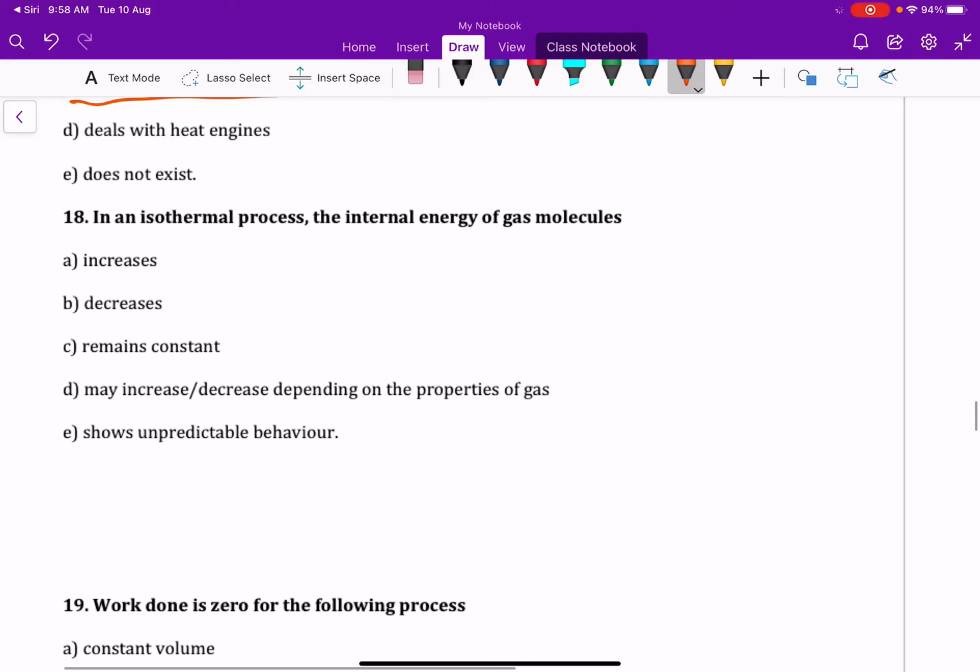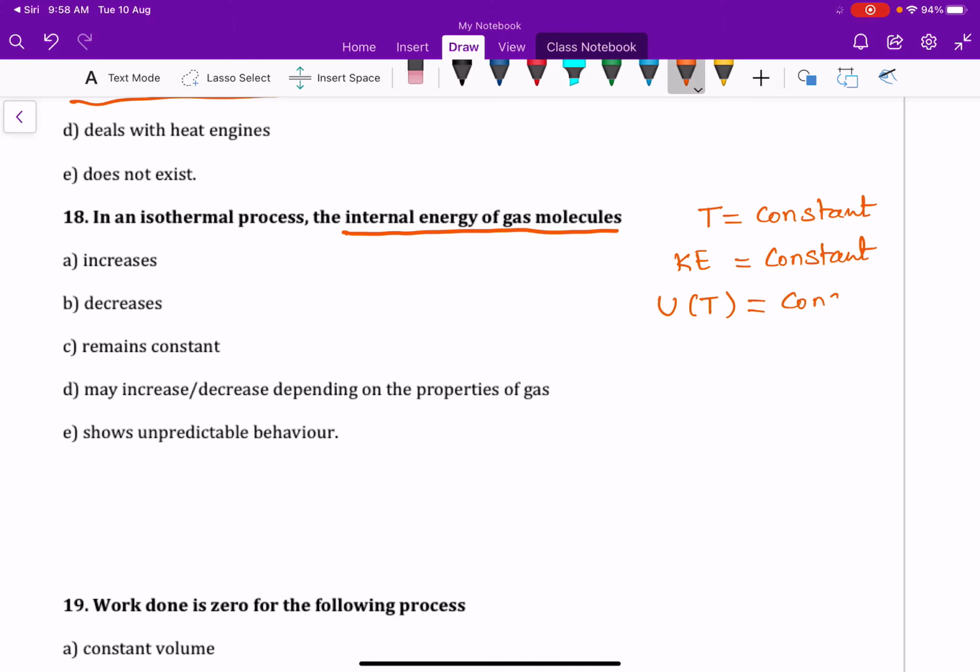In an isothermal process, the internal energy of the gas molecules: isothermal process is nothing but temperature constant. For constant temperature, kinetic energy is also constant. That means internal energy is also constant. We know internal energy depends only on temperature, so internal energy is constant as temperature is constant. So the answer is remains constant.